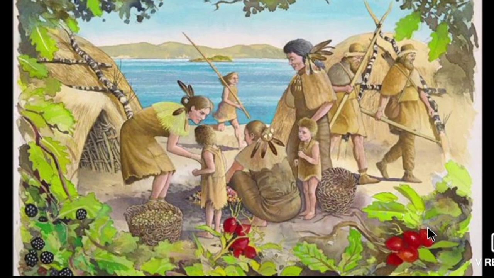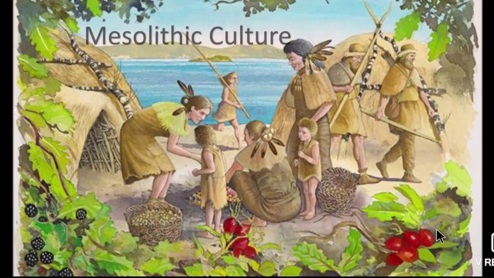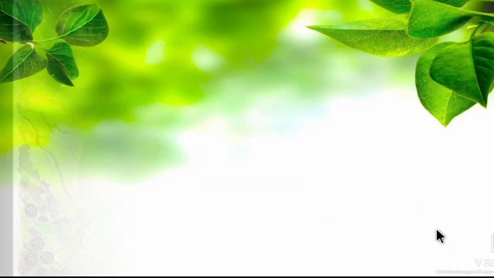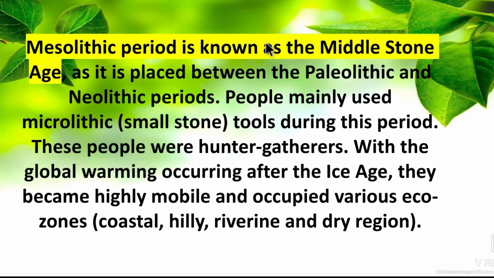So next we can see about Mesolithic culture. After Upper Paleolithic, Mesolithic is also called Middle Age. So Mesolithic period is also called Middle Stone Age, as it is placed between the Paleolithic and the Neolithic. Neolithic means New Stone Age. Paleolithic means Old Stone Age. It comes in the middle period, so it is called Middle Stone Age.